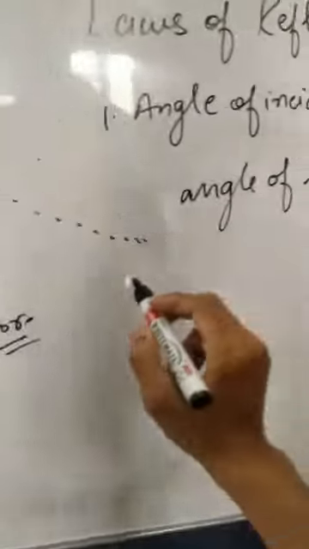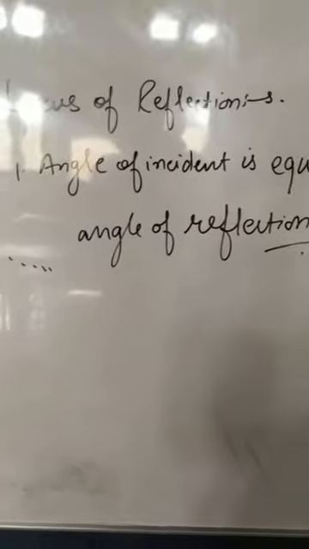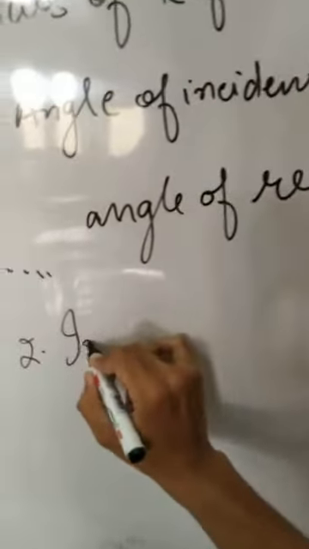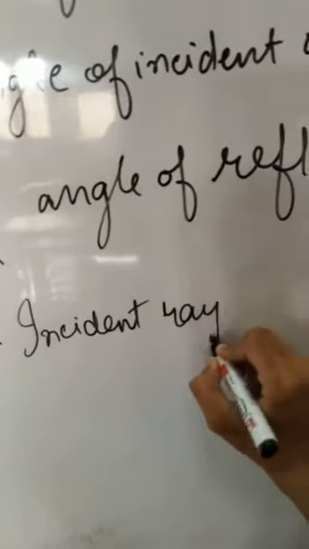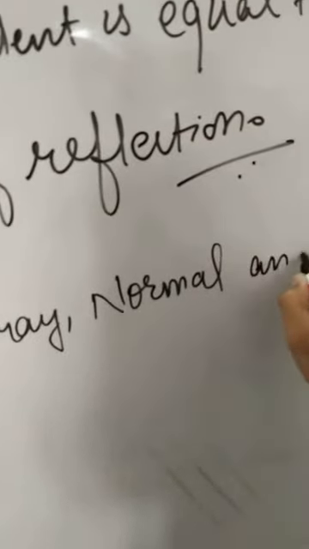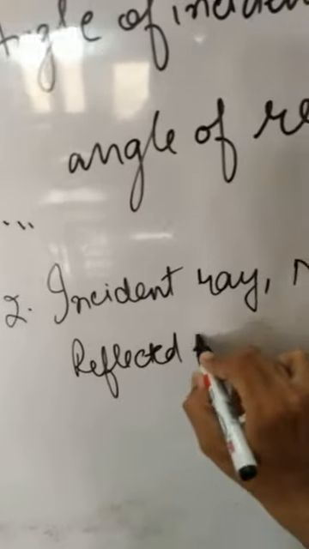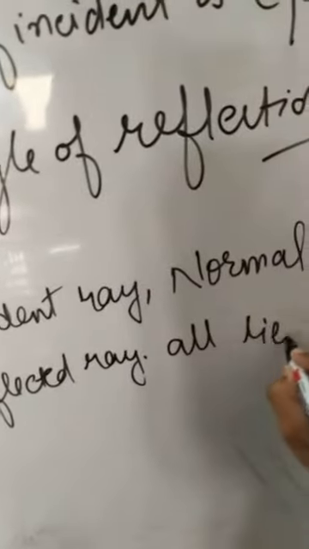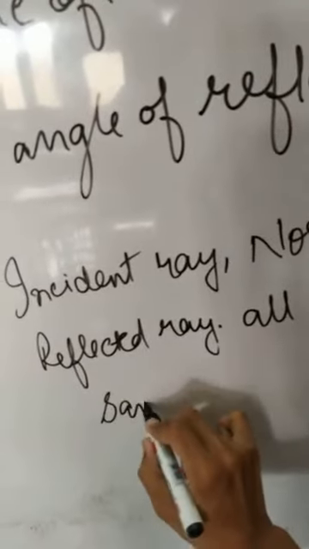So the first law is: angle of incidence is equal to angle of reflection, and the second is: incident ray, normal and reflected ray all lie in the same plane. So these are the two laws of reflection.